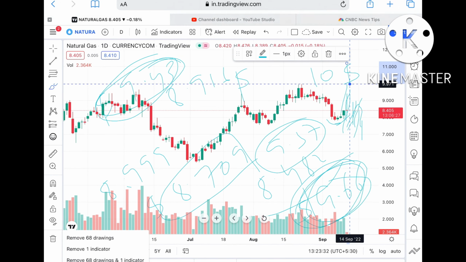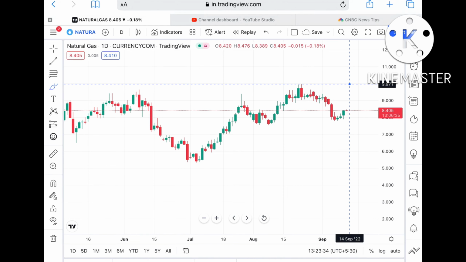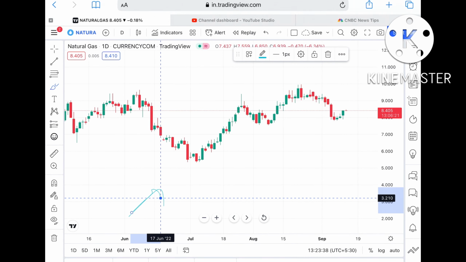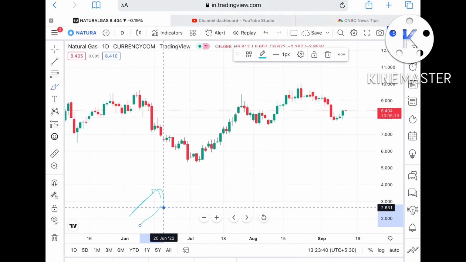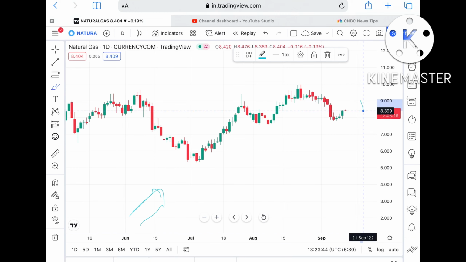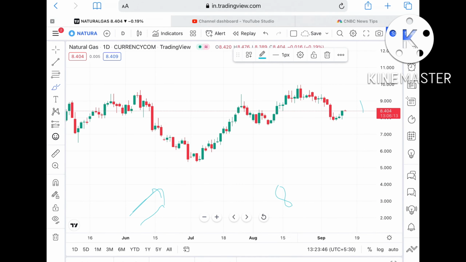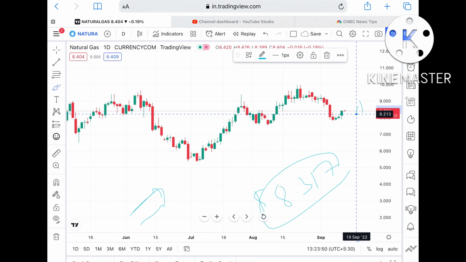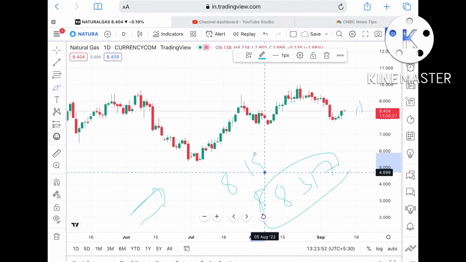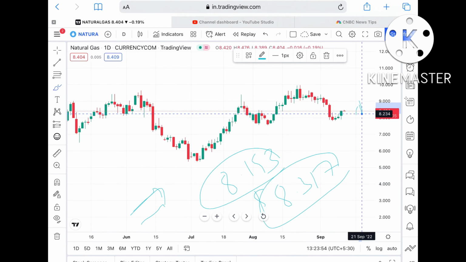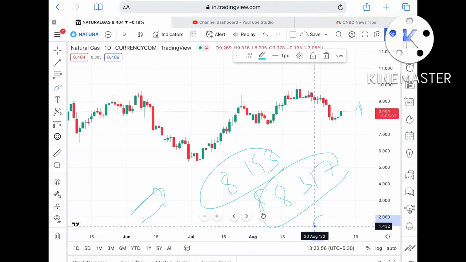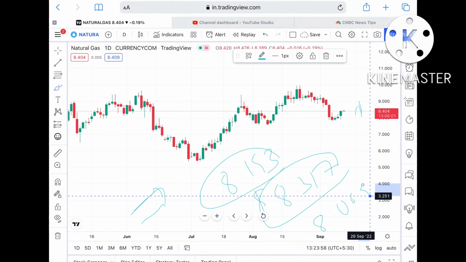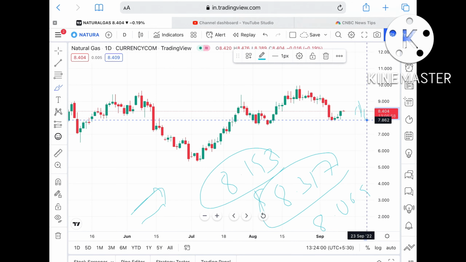Now suppose this particular level doesn't sustain. Because the market is uncertain, we never know whether the market can fall or rise, so you have to be ready with your stop loss and a day limit for your trade. If this level doesn't sustain, then it can come down again to a level of $8.317, and if this level goes further down, it can touch $8.193. If the price falls below this level, it can touch $8.069, and if that goes further down, it can touch a level of